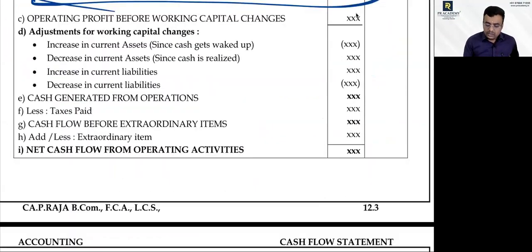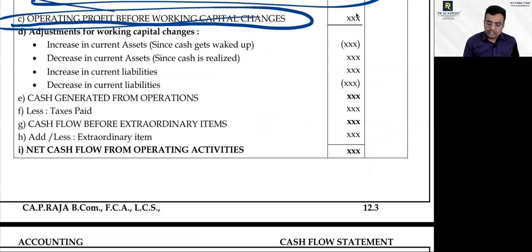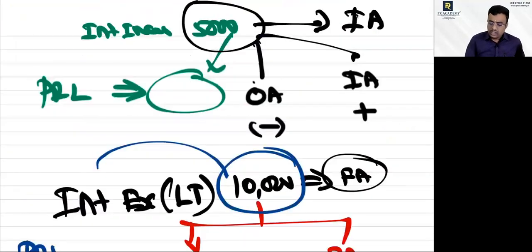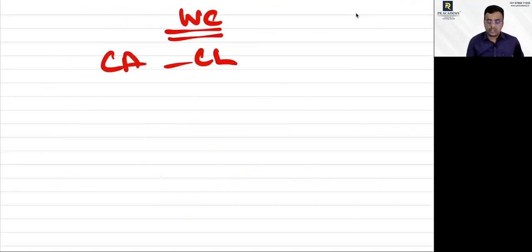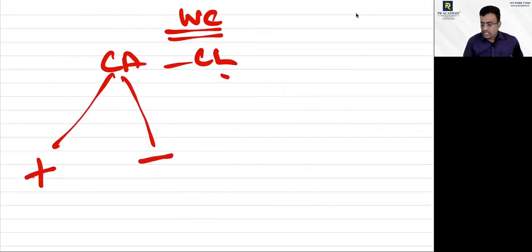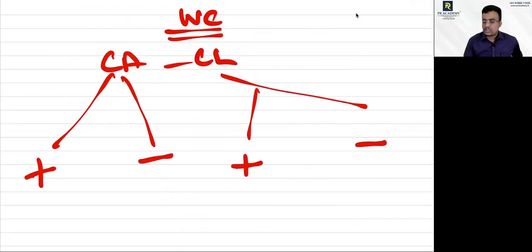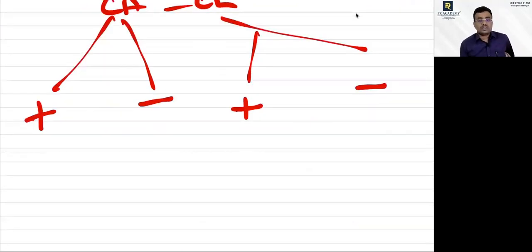Now you will get operating profit before working capital changes. Before working capital changes, now I will have to move forward to the working capital. Kana, you know what is working capital under? Current assets minus current liability. Yes or no? In the current assets, increase is possible, decrease is possible. Current liabilities, increase is possible, decrease is possible. Pakka. Current asset is increasing. What should I do? Sir, let's less.